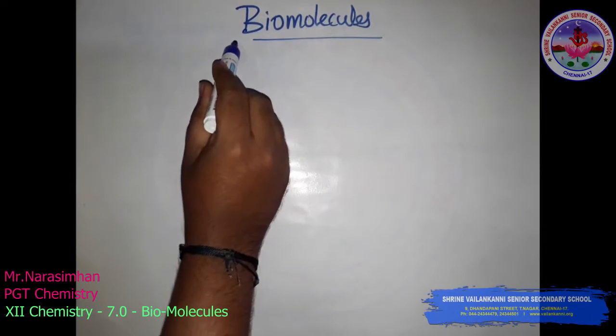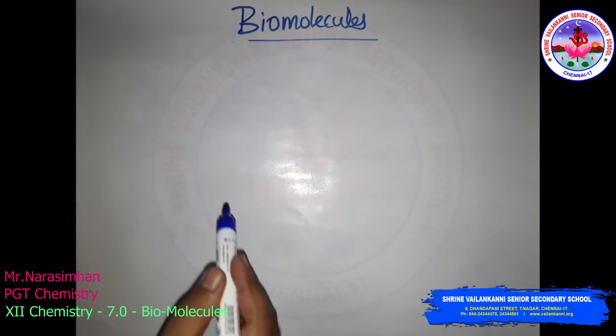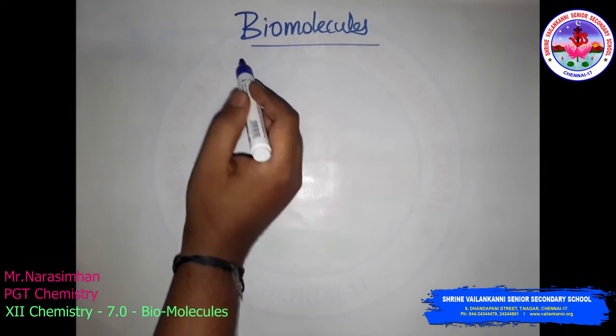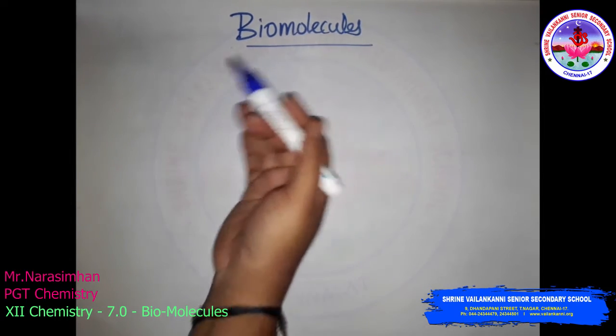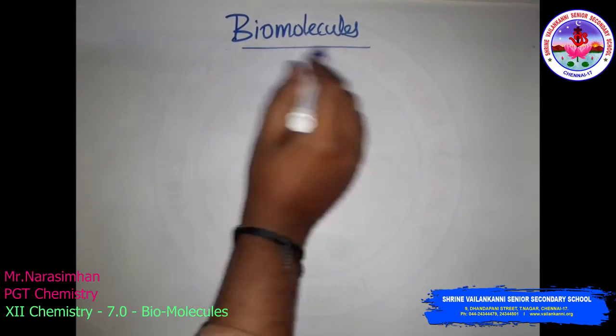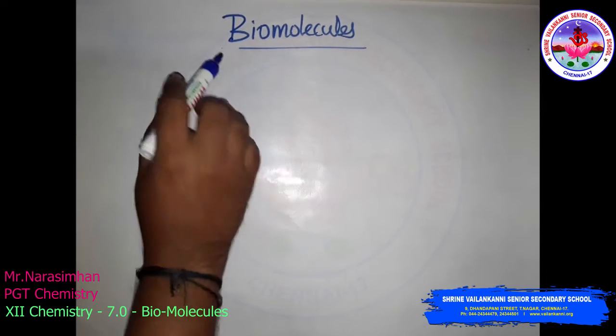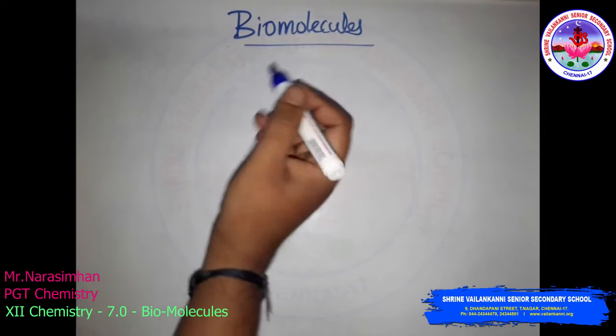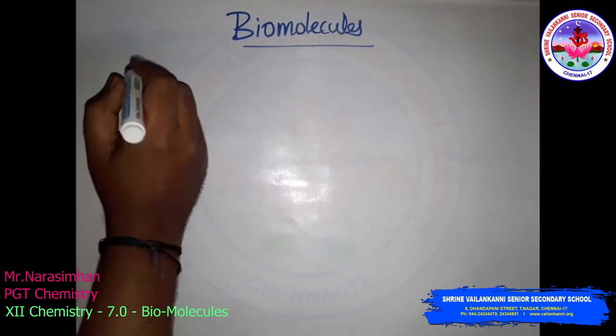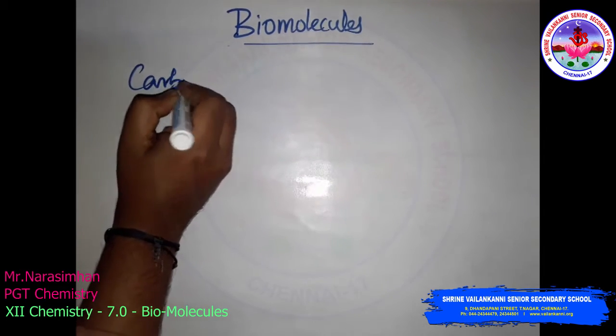See, the next unit is biomolecules. Biomolecules means the living system. The living system grows, sustains, and reproduces itself, so it is called biomolecule. There is a branch of biochemistry. Now, the biomolecules mainly deal with the carbohydrates.